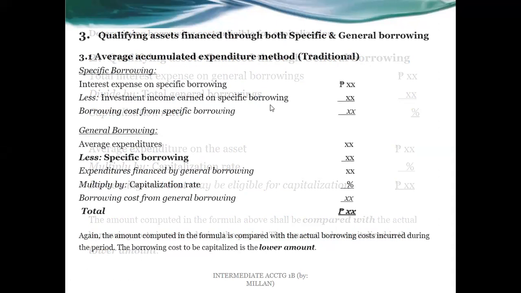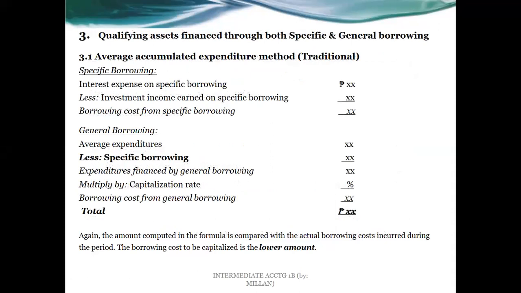Now, what about if a mixture? In this case, if a mixture, we can do the traditional approach or the contemporary approach. For the specific borrowing, that's going to be the same. For general borrowing, that's the same formula. However, we are going to deduct whatever is the amount of the loan for specific borrowing from the average expenditures, and any difference will be multiplied by the capitalization rate. And we get the borrowing cost from general borrowing, and we get the total from the specific borrowing and the general borrowing. This amount will have to be compared once again to the total actual interest expenses for the period, and we choose the lower.